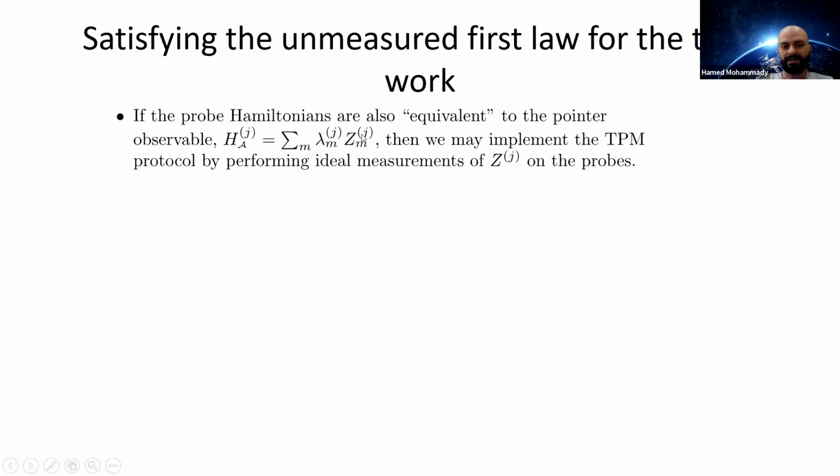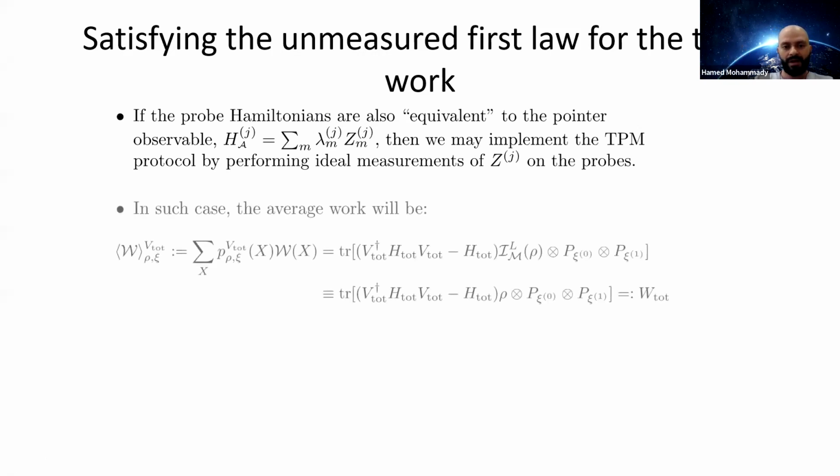We have the projection operators of the pointer observable, each of them associated with an energy eigenvalue. So then, when we perform the ideal measurements of the probe Hamiltonians, we're essentially performing a measurement of the pointer observable itself, right?